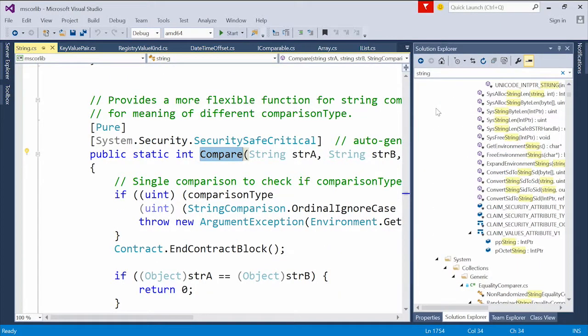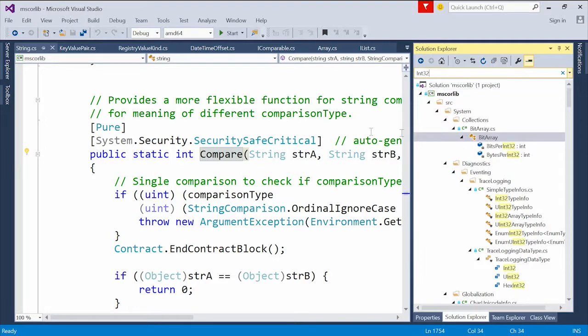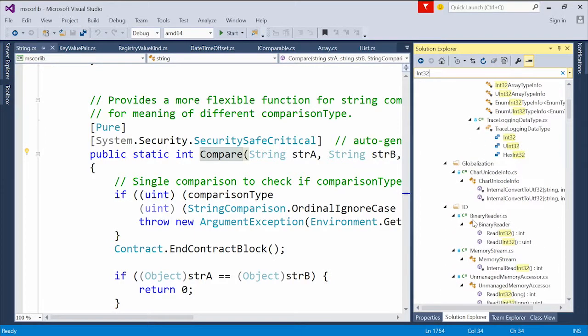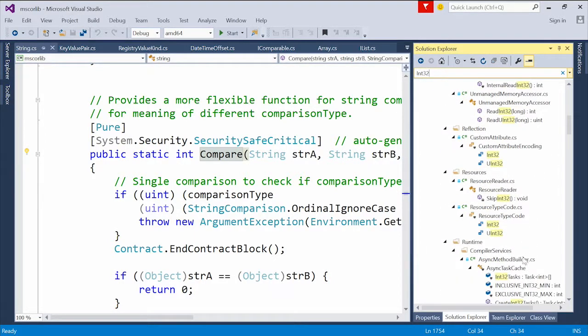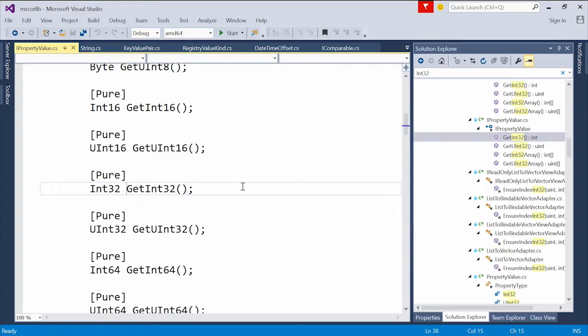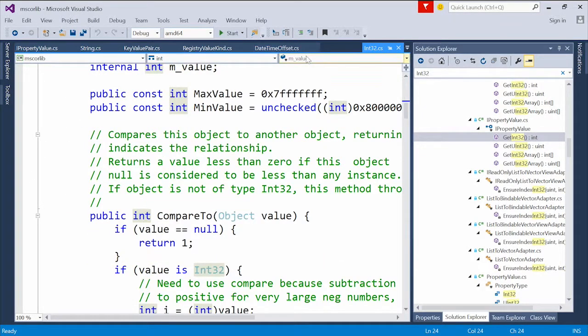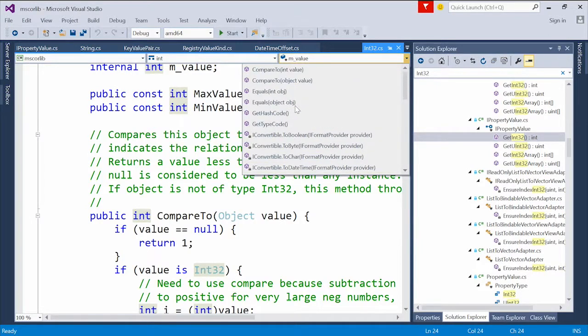Ints would do the same thing. If I want to look at Int16 or Int32, which should be down here somewhere in one of these classes. And we'll just pop one here. Let's see if we can get to that. There we go. So it implements IComparable again. And again, if we can get to CompareTo,